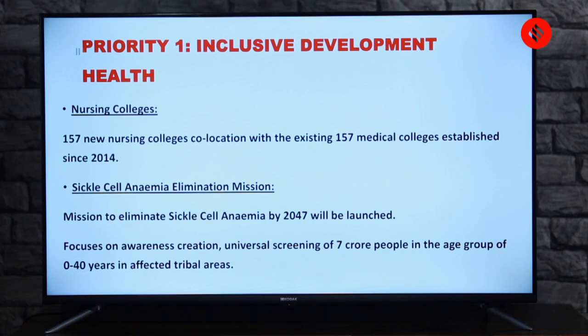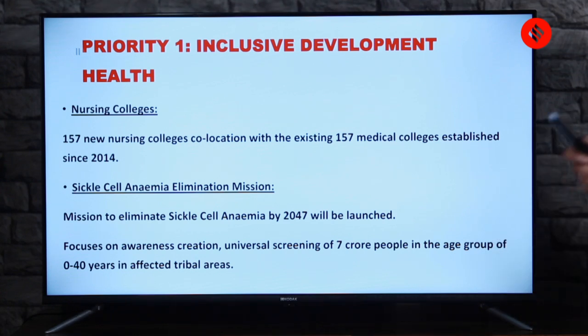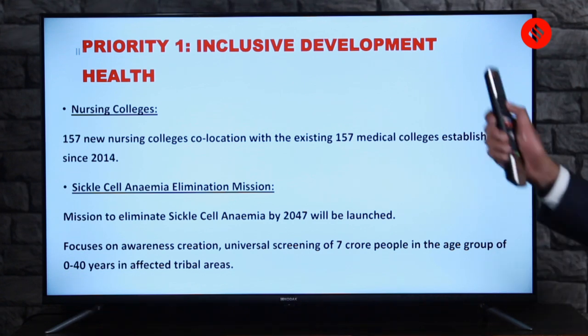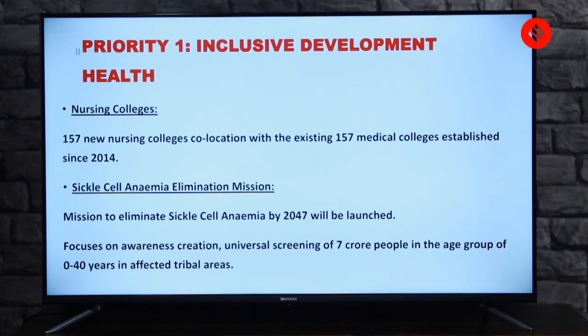Okay. So a lot of hospitals and medical colleges have been opened. Now, near these medical colleges, or maybe inside these medical colleges, we'll also have nursing colleges. So 157 new nursing colleges co-located with the existing 157 medical colleges, which have been established since 2014.